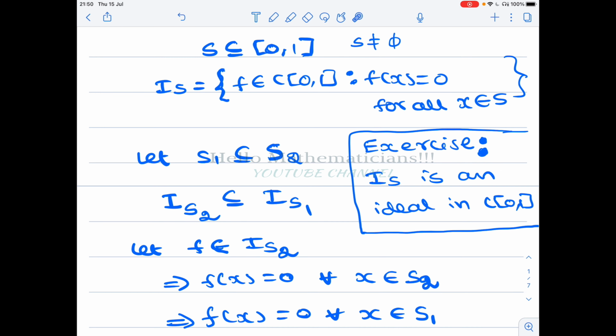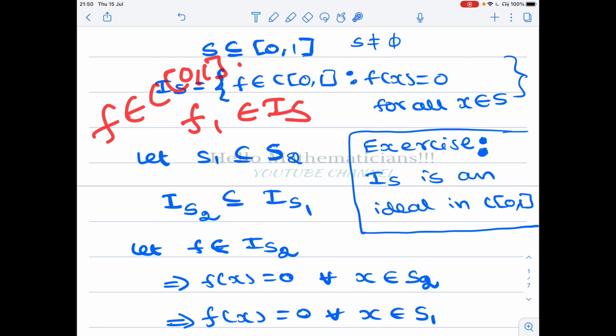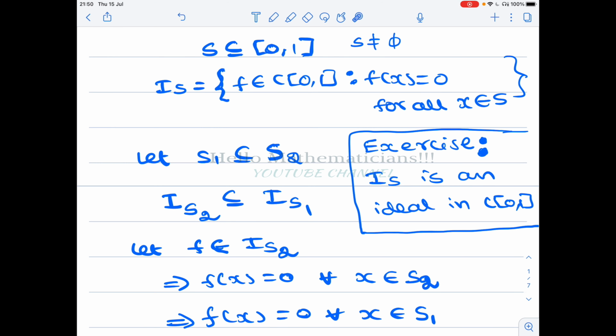You prove that if you take two functions f1 and f2 belonging to I_S, then the sum is in I_S, and if you take f1 belonging to I_S and f belonging to C[0,1], then the product f times f1 belongs to I_S. It is very simple to verify. So this is an ideal for any choice of S. But every ideal in C[0,1] need not be of this form, so that we will see in the next video.